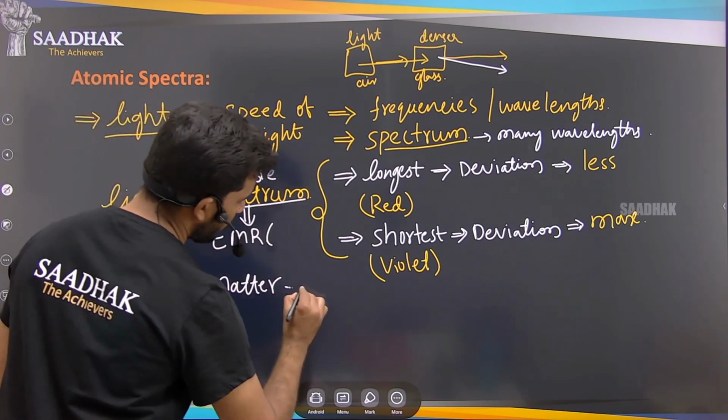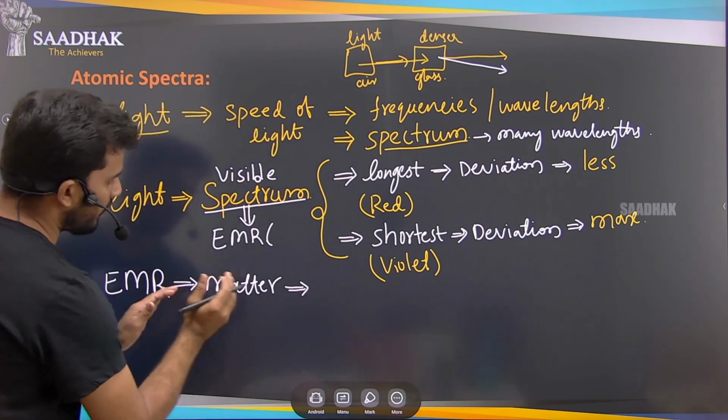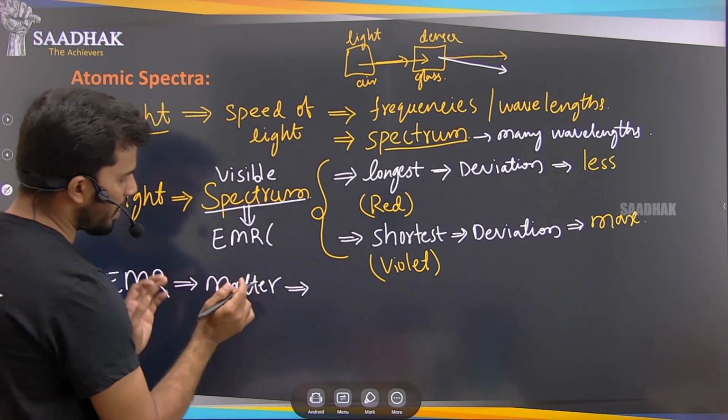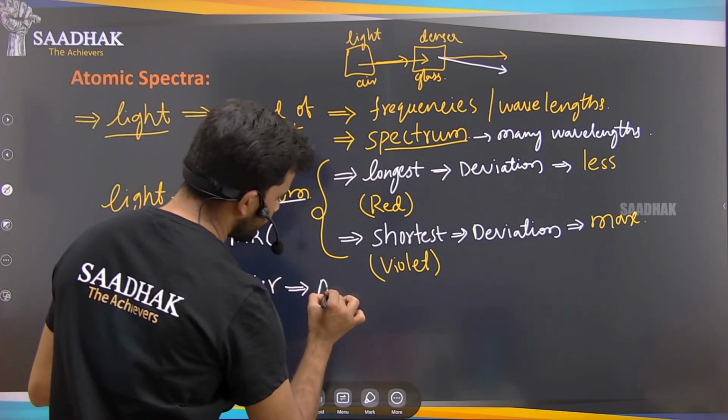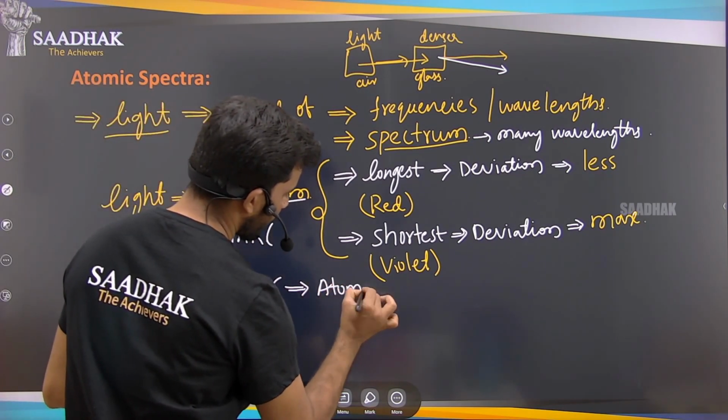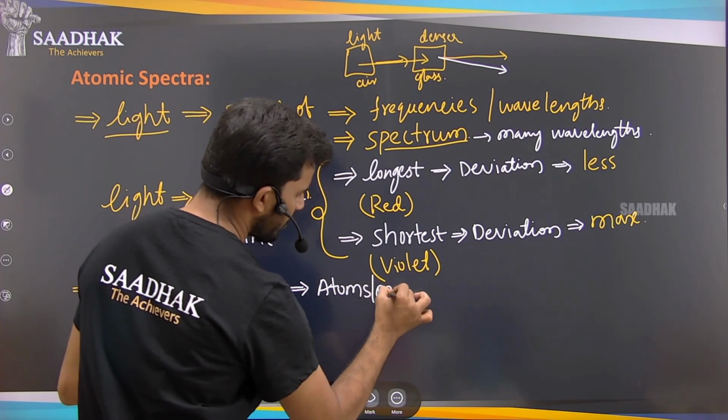What are the parts of this matter? Nothing but the atoms, or simply we can say, molecules.